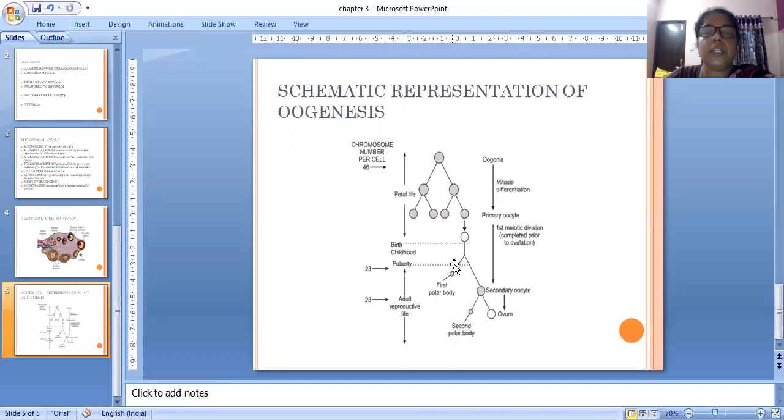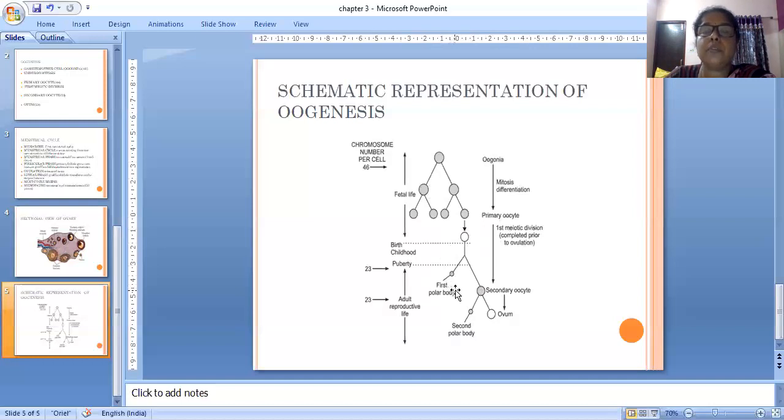This oogonia being converted into primary oocyte takes place in the fetal life. Fetal life means the fetus, the embryo, is inside the womb of the mother. And the primary oocyte being converted into secondary oocyte takes place after the birth of the child, means in childhood. And in puberty, this secondary oocyte undergoes the second meiotic division to form.